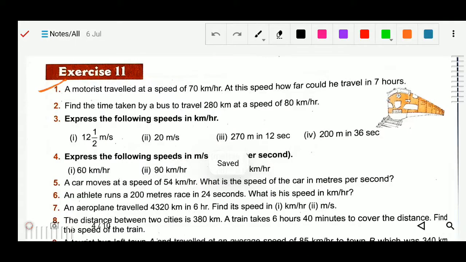Now next, question number 2 you can do. It's the same as question number 1. Okay, question number 3 we will solve.